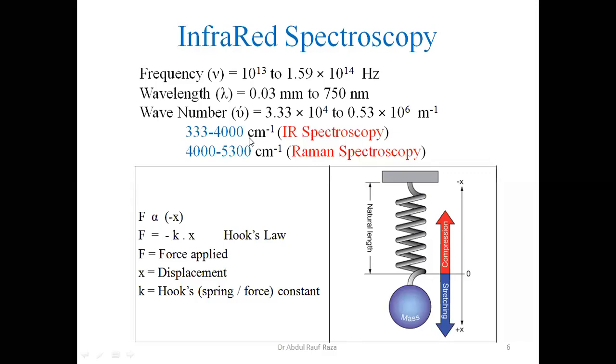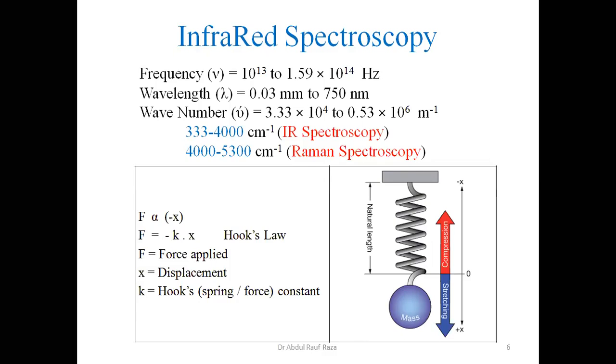One is 333 to 4000, where we observe transitions in vibrational energy level following the selection rule, so these are allowed transitions. The transitions in vibrational energy level take place between consecutive energy levels, and these are normally absorption spectroscopy. In the case of higher than 4000 to 5300 per centimeter, this is a region where we get forbidden transitions in vibrational energy level.